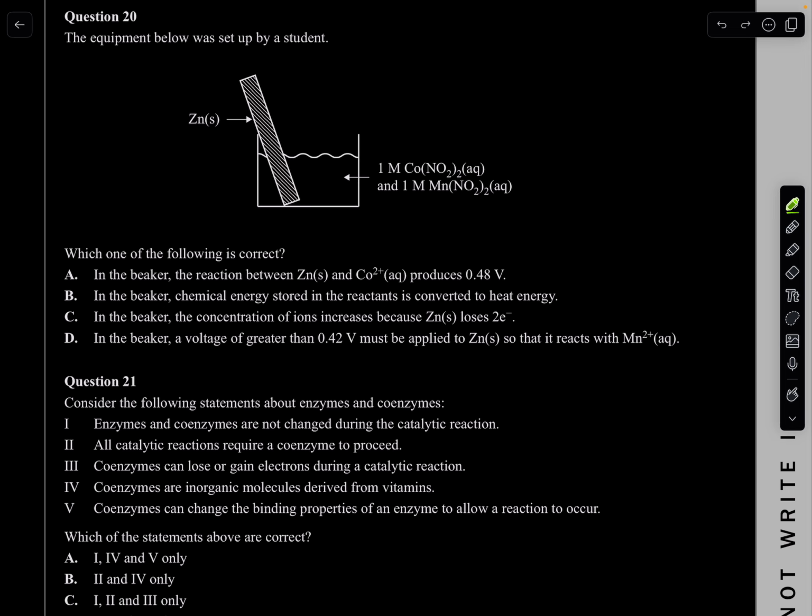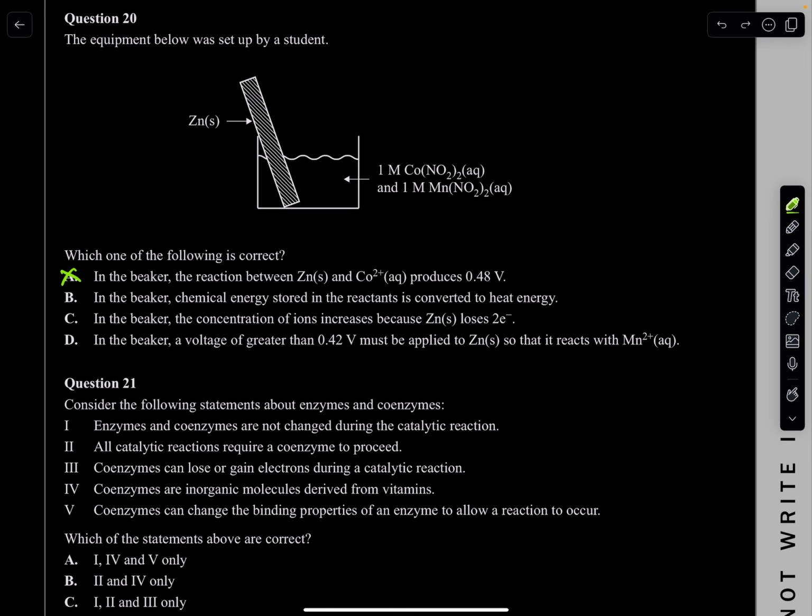So straight away, anything with voltage, especially with this that has no electrons flowing, is taken out. So take it out. In the beaker, chemical energy stored in a reactant is converted to heat energy. Well, let's check if they actually do react.